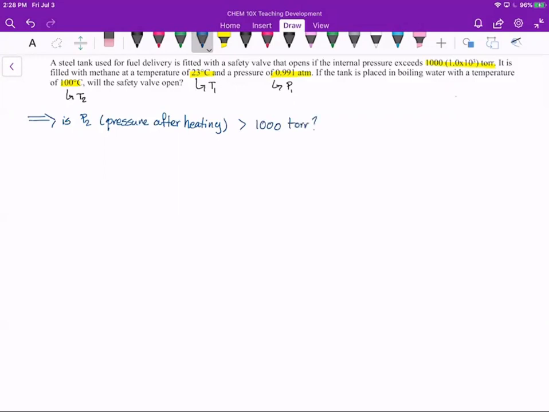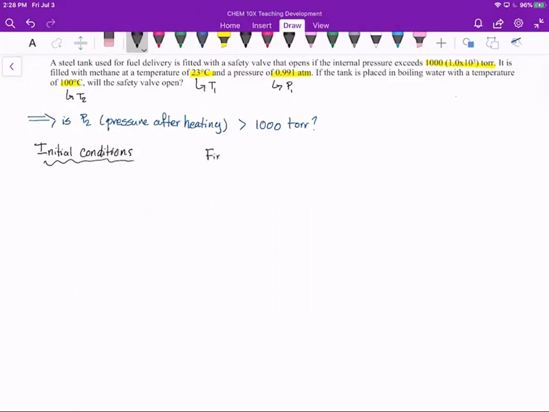Because we know if the pressure is greater, the valve is going to open and it will release some of the pressure. But if P2 is less than 1000 torr, the safety valve won't need to open, so it'll stay sealed.